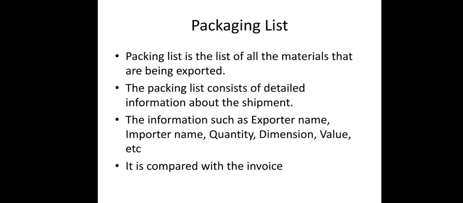He will compare the invoice, the packaging list and the actual goods. All three should be the same. That is, whatever the goods are mentioned in the invoice, whatever dimension, size, quantity and quality is mentioned, the same has to be present in the packaging list. And whatever is in the packaging list, the same has to be physically present in the shipyard.